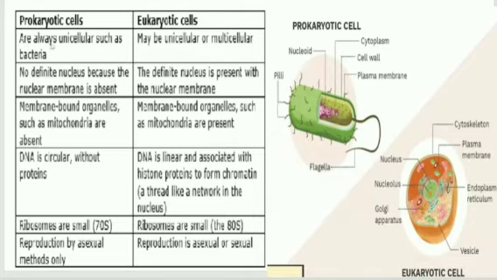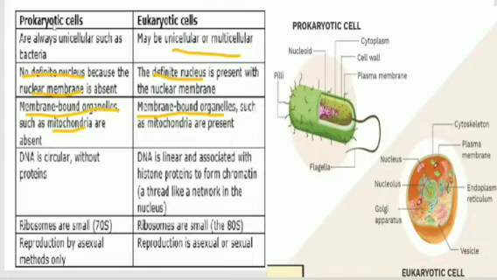I have written here that all unicellular organisms are prokaryotic, while eukaryotic cells can be unicellular or multicellular. Prokaryotic cells, as I told you earlier, have no definite nucleus because the nuclear membrane is absent, while eukaryotic cells have a definite nucleus enclosed with a nuclear membrane. Prokaryotic cells have no membrane-bound organelles such as mitochondria. While in eukaryotic cells, there are membrane-bound organelles such as mitochondria.